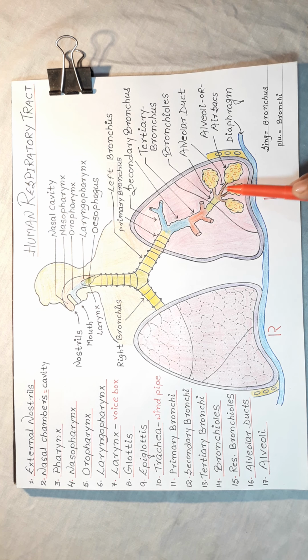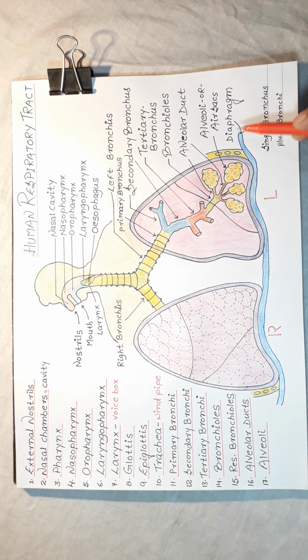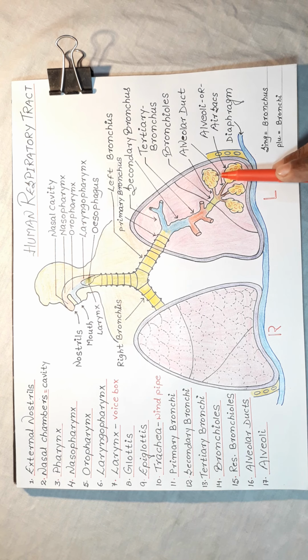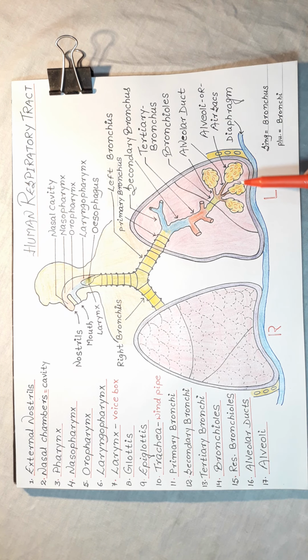Alveolar duct, a fine tube-like structure which opens into the alveoli or air sacs. Alveoli are extremely thin-walled, lobe-like structures surrounded by a blood capillary network. The main site of gaseous exchange is the alveoli. There are about 300 million alveoli present in the lungs.